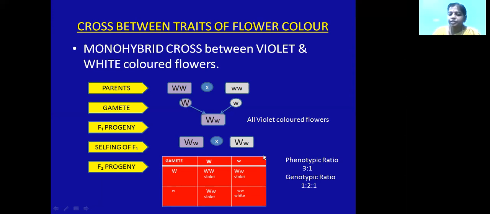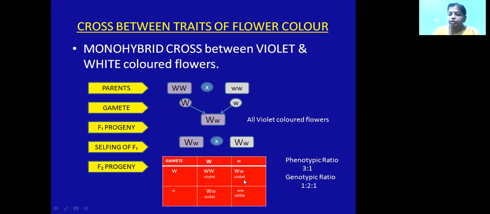Using a Punnett square, the calculation will be easy. So we have taken the Punnett square. Capital W and small w are written as gametes on either side, and then their cross has been made. In one cross you will get capital W capital W, in another capital W small w, capital W small w, and small w small w.